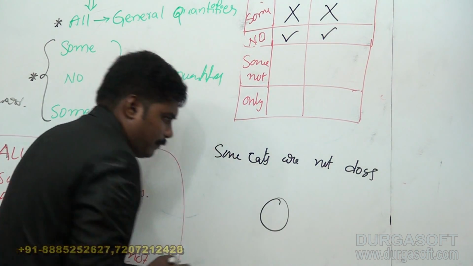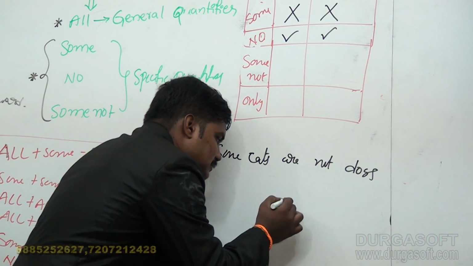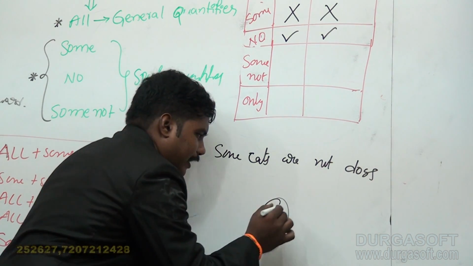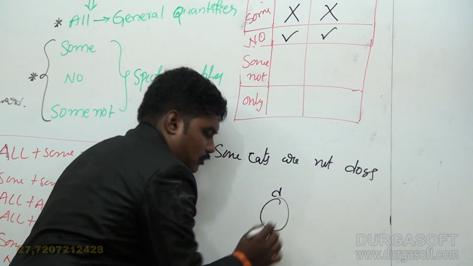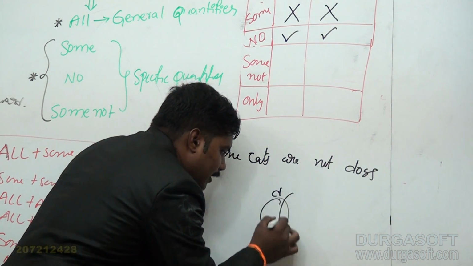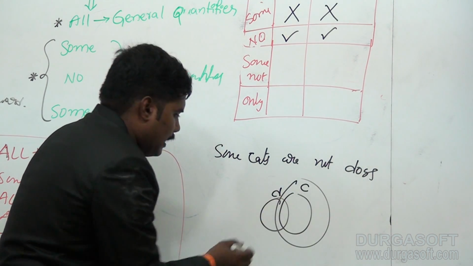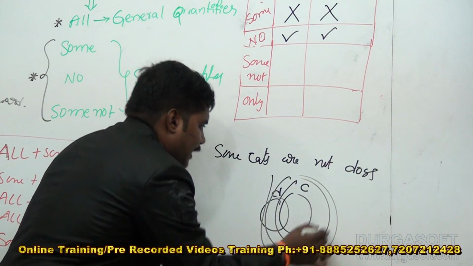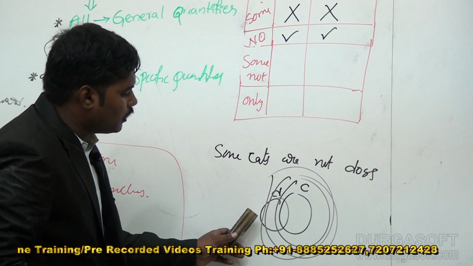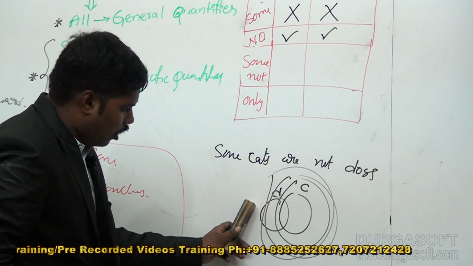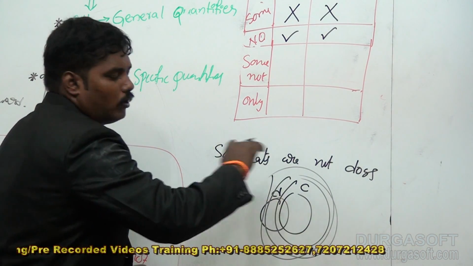Suppose this dog is separated. In this, some cats are not dogs. Suppose this is the dogs. Cats may be this one, right? But the distribution of dogs is fixed. Dog is fixed, but cat is rotated.